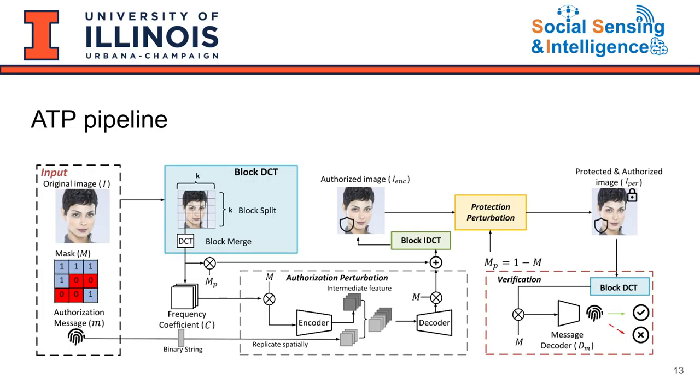Specifically, we designed an ATP pipeline. The image is first transformed into the frequency domain. We then prepare a binary string as the authorization message. This message is embedded into the image's frequency domain under the guidance of a binary mask and can later be verified by a message decoder.